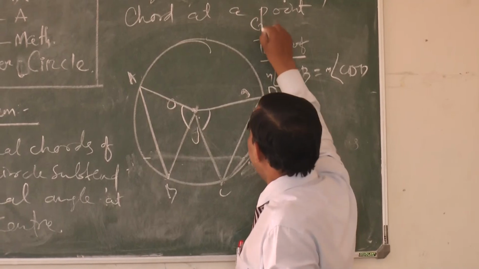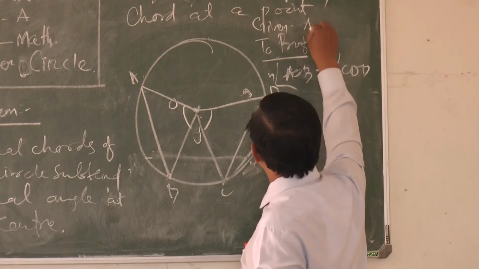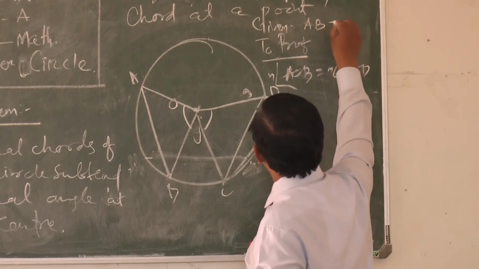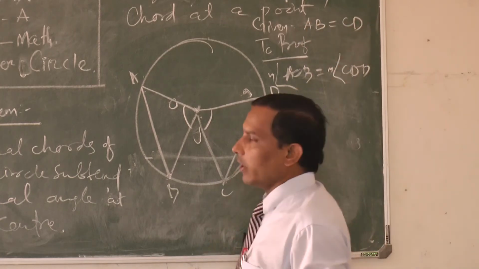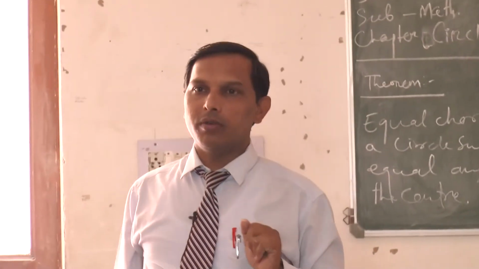And what is given? Given chord AB is equal to chord CD. AB equal to CD, it is given to us.